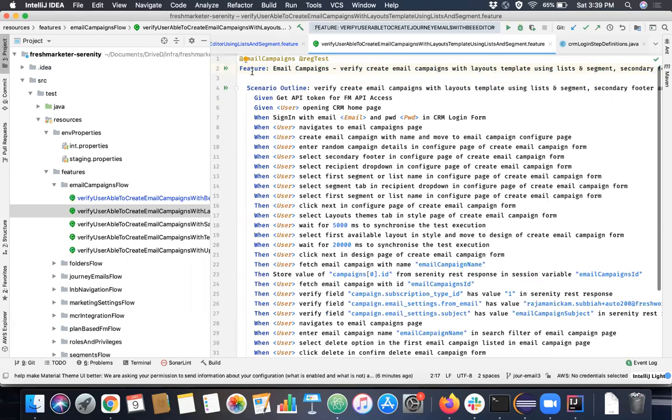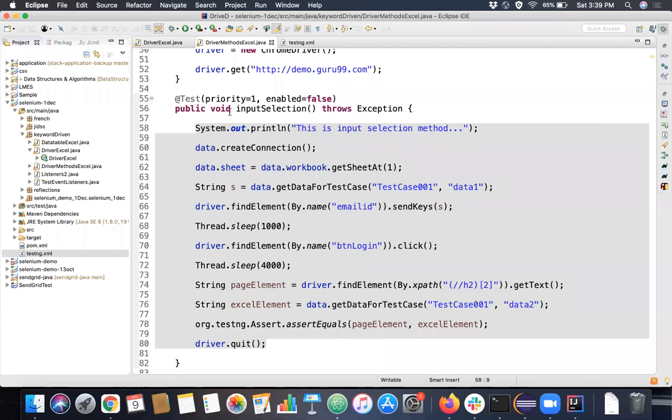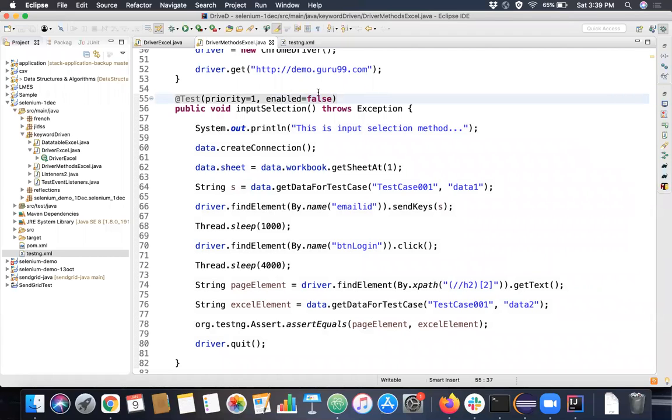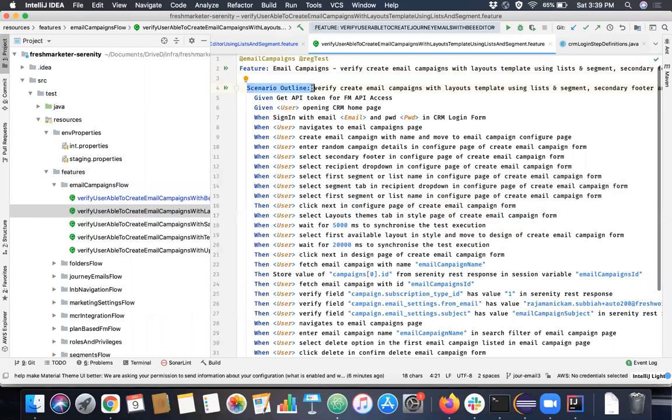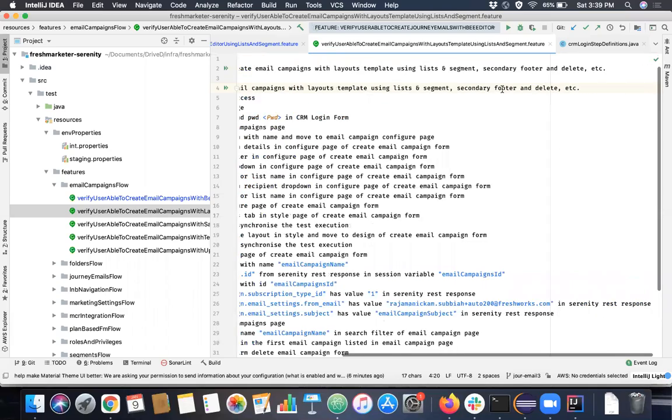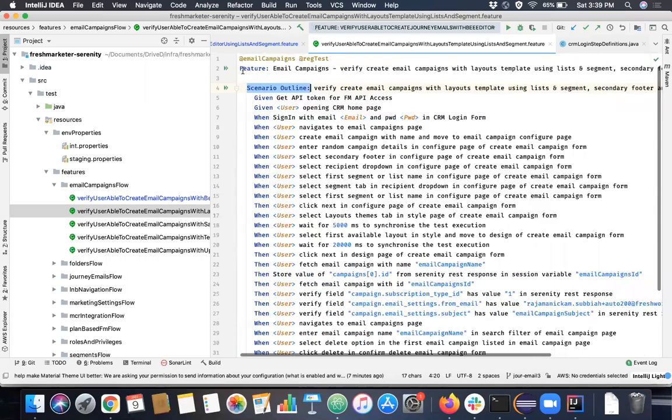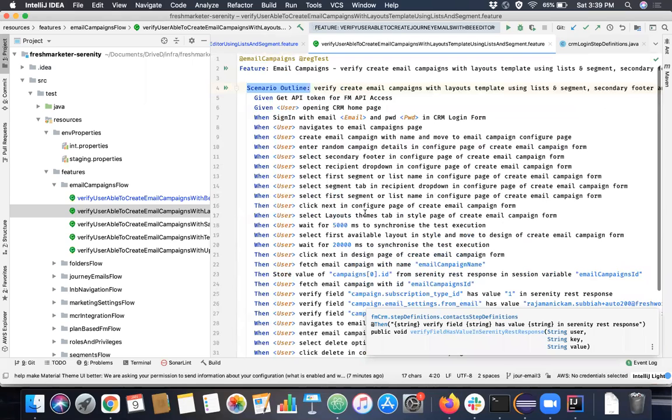Along with feature, there are two other keywords we want to know. One is Scenario, the other is Scenario Outline. Scenario is an individual test case, equivalent to a test in TestNG. As we have a test in our TDD or TestNG framework, we have Scenario or Scenario Outline in a Cucumber or BDD framework. This feature file can contain any number of scenarios or scenario outlines, but in our project we have only one scenario outline here.